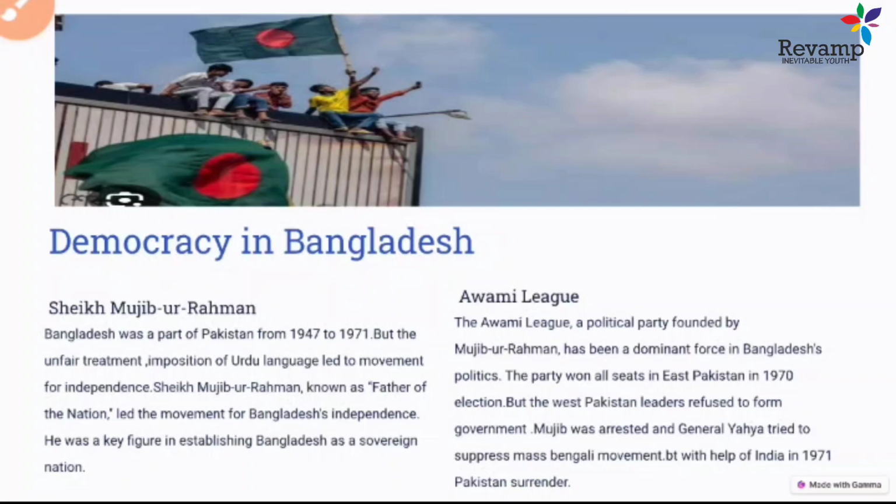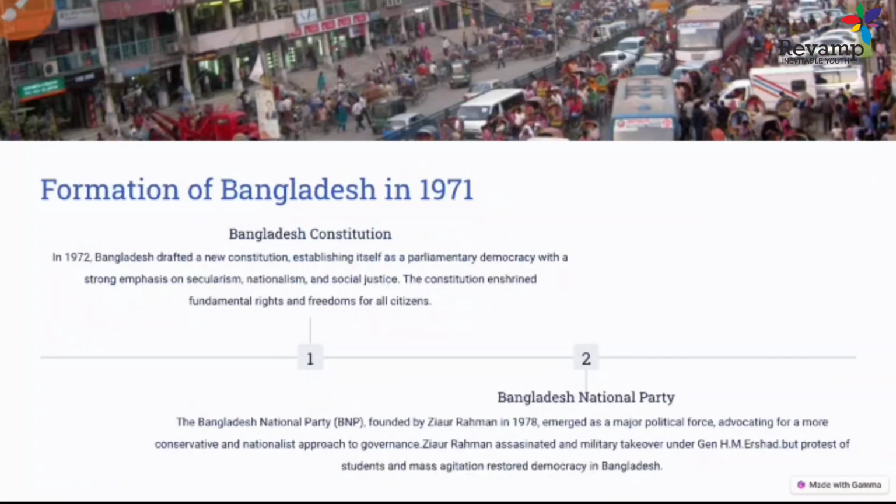With these incidents, a new military rule, led by General H.M. Ershad, was imposed in Bangladesh. But because the idea of Bangladesh was pro-democracy, and people had been involved in it, they wanted pro-democracy and not military rule. So a lot of mass agitation started, with students at the forefront of this agitation.